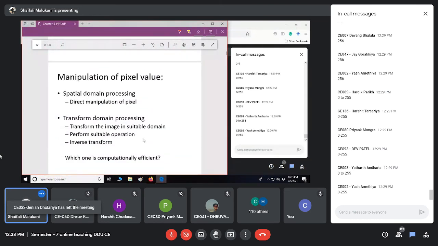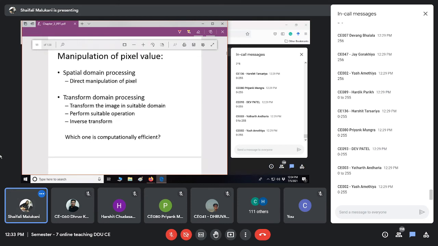Okay, so this is all about the image that we understood. Now what we want is to manipulate, let us change. So what are the options that I have? This is image processing, so we have to manipulate our image. The manipulation can be of two types. One is spatial domain processing. You can manipulate using spatial domain processing, or you can use transform domain processing.